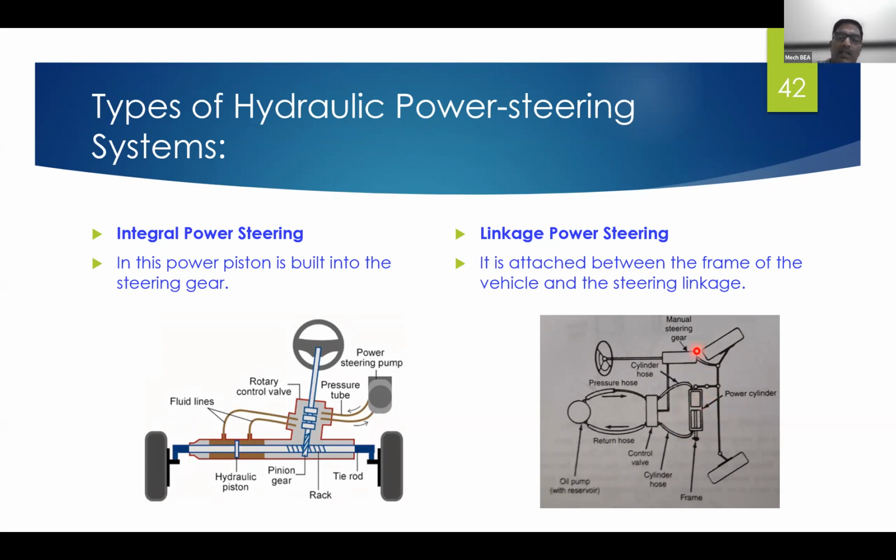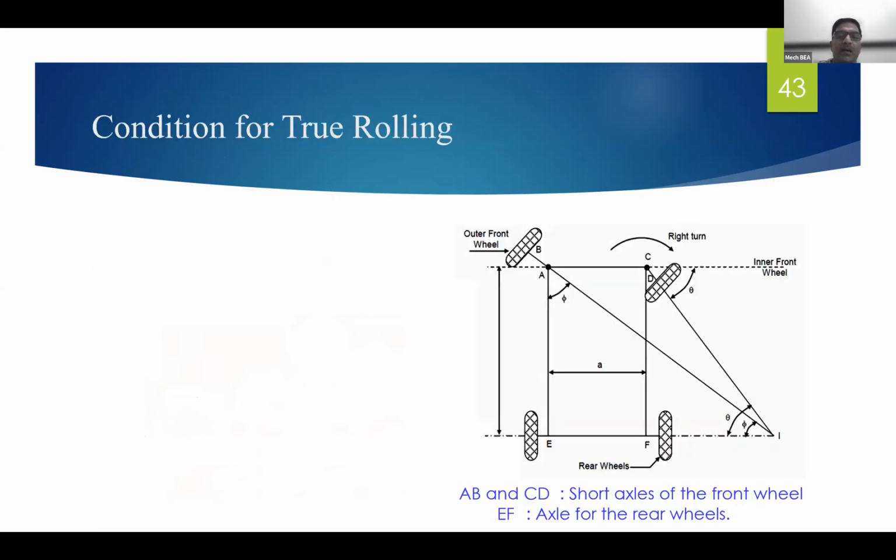Generally the linkage power steering is provided on heavy vehicles, and integral power steering is provided on cars, that is, small vehicles. So this is one simple difference between integral power steering and linkage power steering.